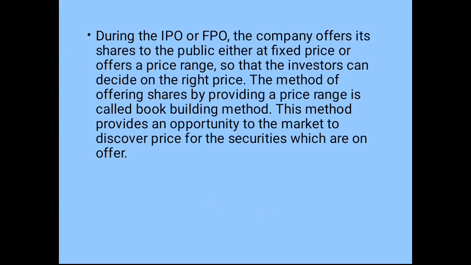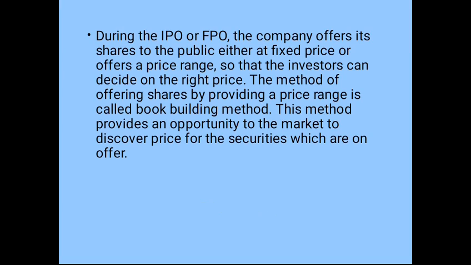Now suppose, for example, the company is providing the range between 350 to 390. This is a price range wherein the company provides the shares.